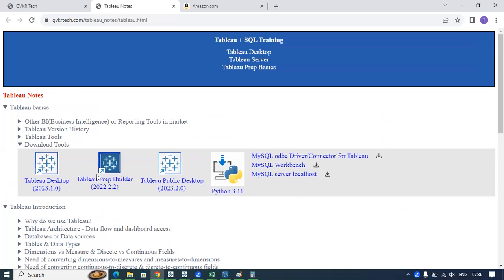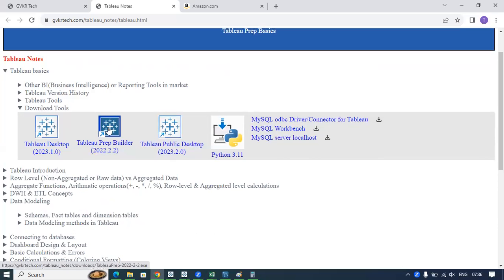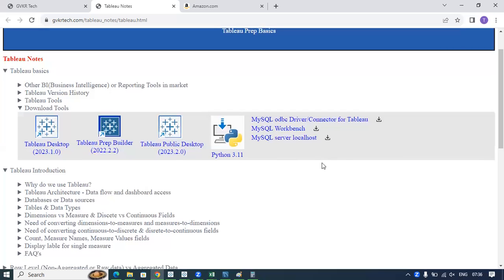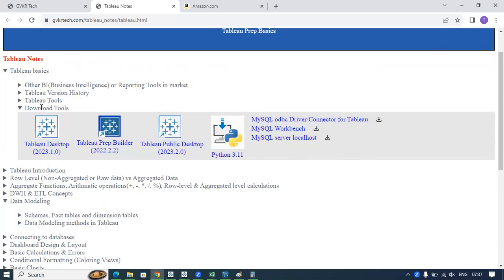Now, when it comes to downloading tools, you can click on this symbol and install Tableau Desktop, which is a 14 days trial version. After that, you can use a licensed version or a student license version by providing your ID card and those details. You can download Tableau Prep Builder simply by clicking on this symbol. You can download Python as well, and download the MySQL database and all those. In this course, I'm using Microsoft MySQL as a database and Excel as a database. So I will show you how to do all these things.